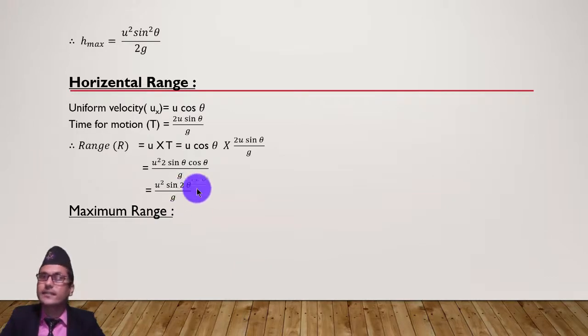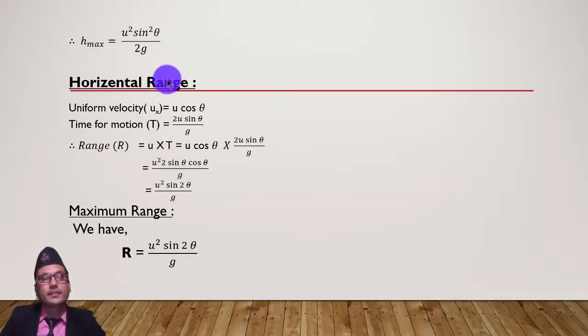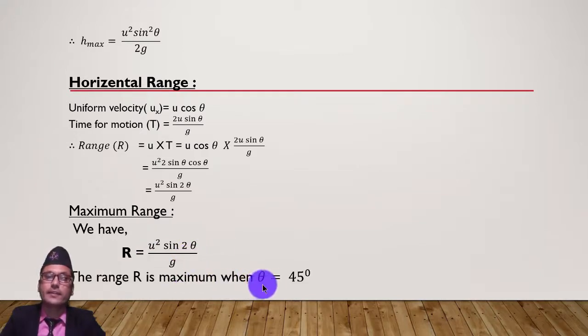For theta maximum, we need sin 2 theta to be maximum. We can calculate maxima and minima by differentiating. Here we have R equal to u square sin 2 theta by g. Then the maximum range R is maximum when theta is equal to 45 degrees.